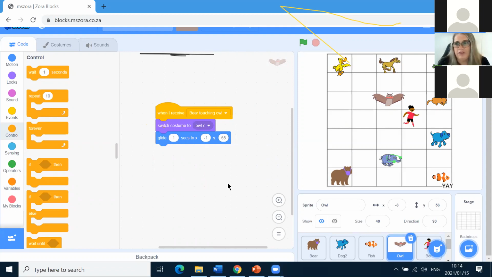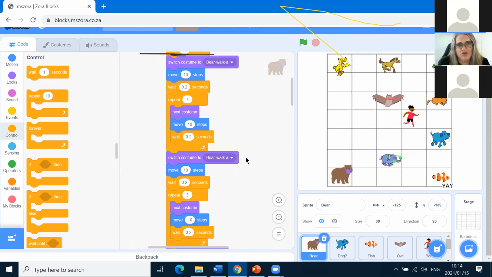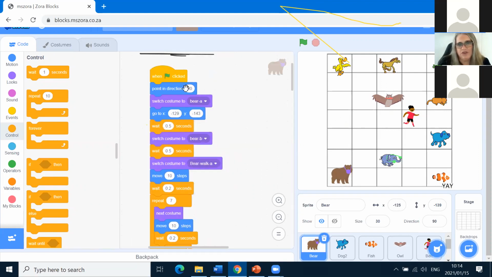Right. Basically, bird must be in the right place. We can't start off with a program like that because it's not in the right place. So when we start the program, we're going to position bird, just like we did with bear. What did we do with bear? Did we make sure he was in the right place when we started? Yes, we did. We made sure when the green arrow is clicked, that bear is pointing in the right direction and everything.